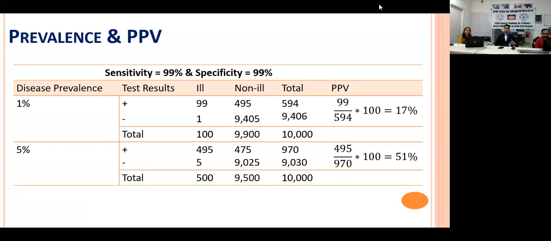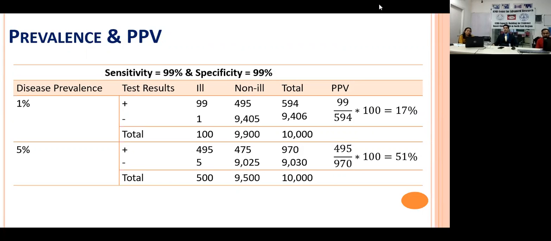So as per 99% sensitivity, we're able to identify 495 people out of 500 correctly. Similarly, out of 9,500 non-disease, we're able to identify correctly 9,025. So now you can see the positive predictive value.